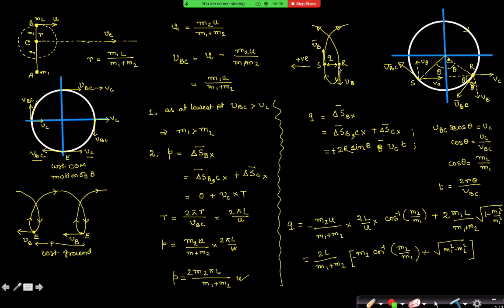Because the particle is moving actually in this direction, its velocity from R to S is towards left. So the displacement is from R to S. I will not say the displacement from S to R. So from R to S, this direction is positive. The center of mass velocity is negative, so the center of mass displacement I will take negative. Yes, so that should be the answer of this question.